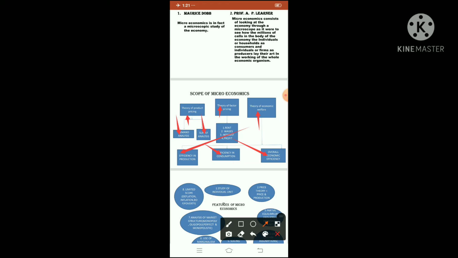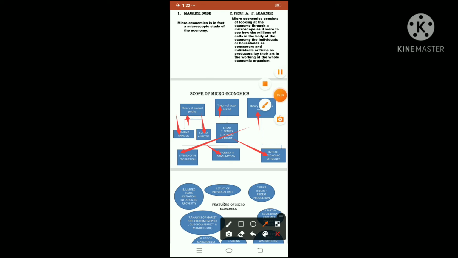And overall economic efficiency means what to produce, how to produce, when to produce, how to distribute goods and services, and whether you are using minimum resources. All these questions are taken into consideration, and then the theory of economic welfare has been done. It means whatever production process you do, you will not harm the economy. Save the environment. Don't harm the environment in the production process. So it will be under the guidance of economic welfare.